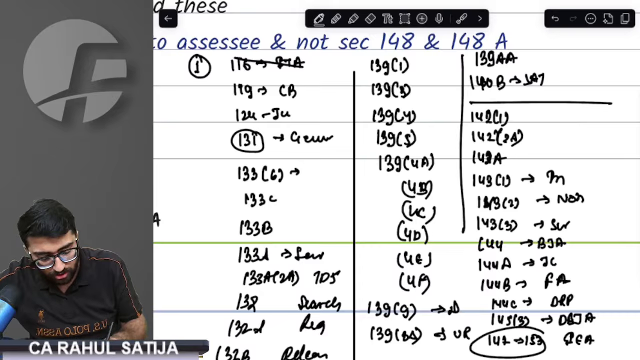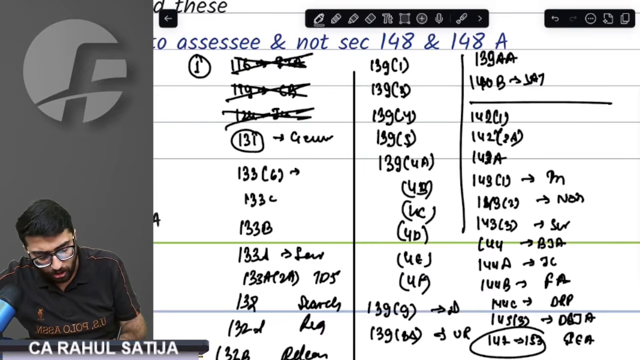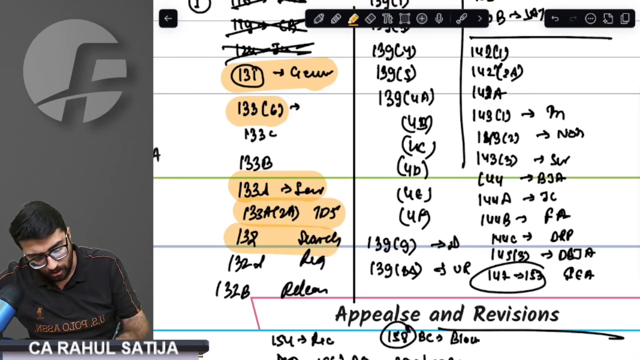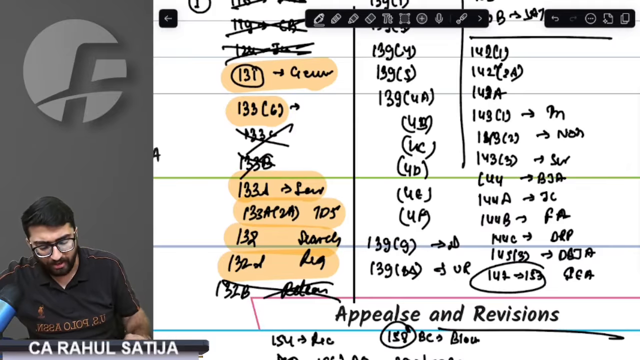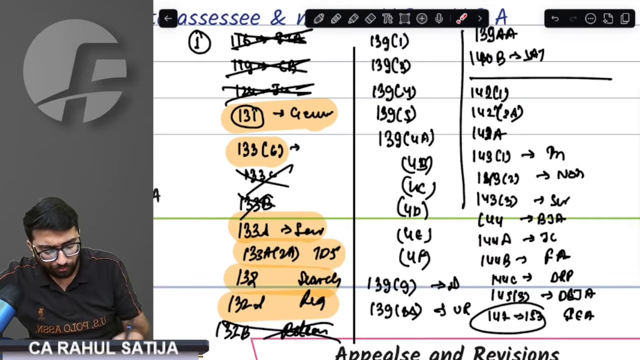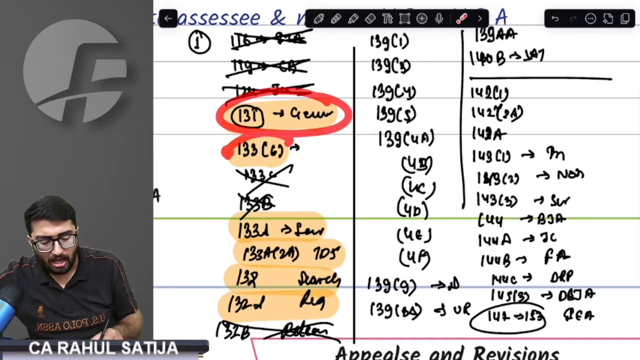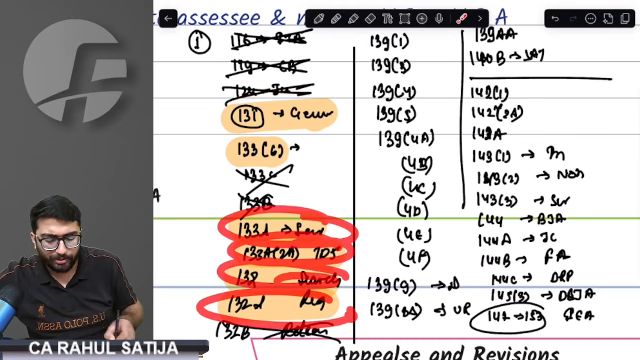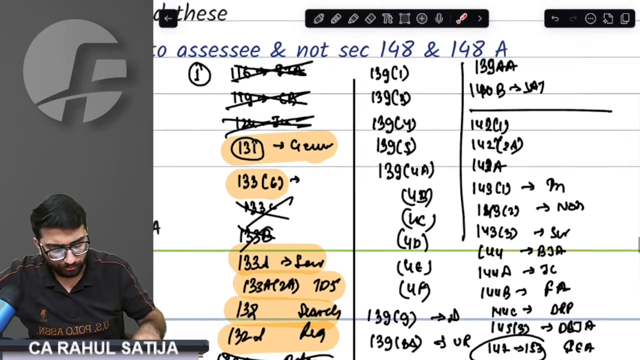I'm just marking cross ITA, you don't remember. 119, 124 not required. 131, 133.6, 133A, 132, 132A, this is required. Requisition, if you can remember. This you don't know, this you don't need to learn. These 5 to 6 sections you can remember. That is general powers, information from third person, survey, TDS survey, search, and requisition. These 6 sections you are able to learn.